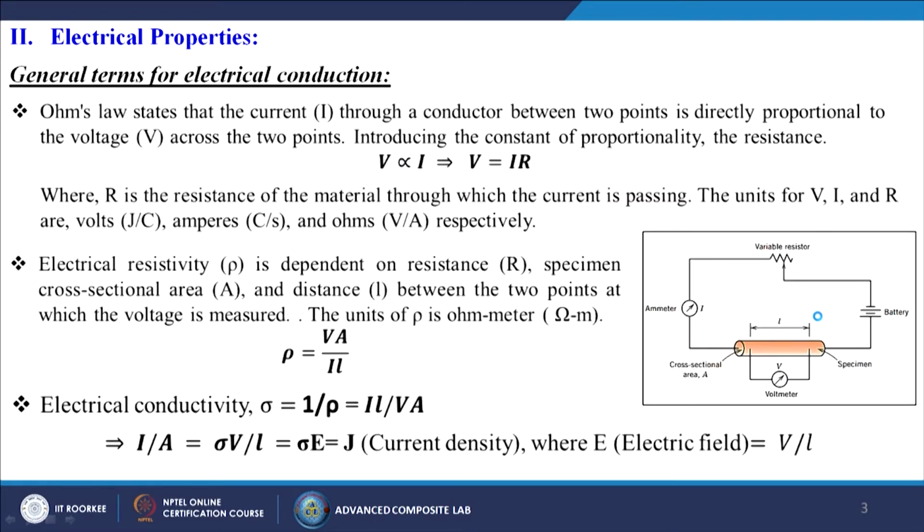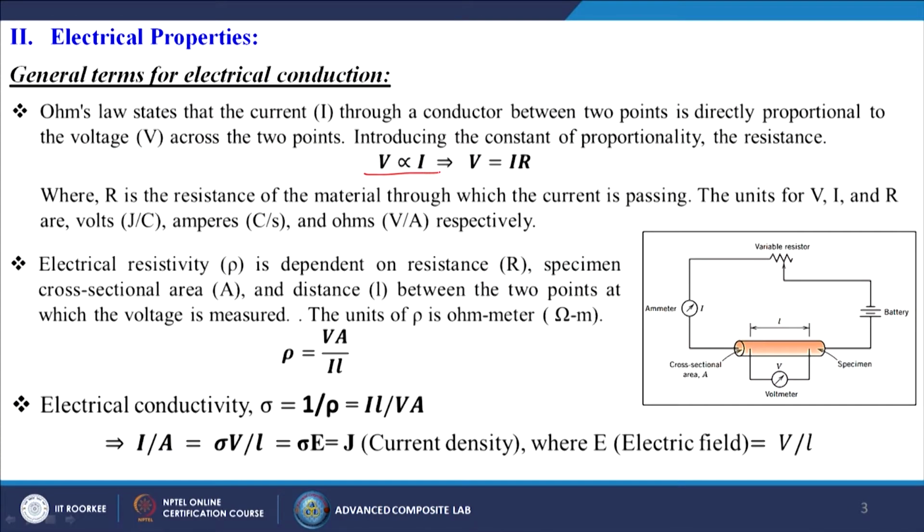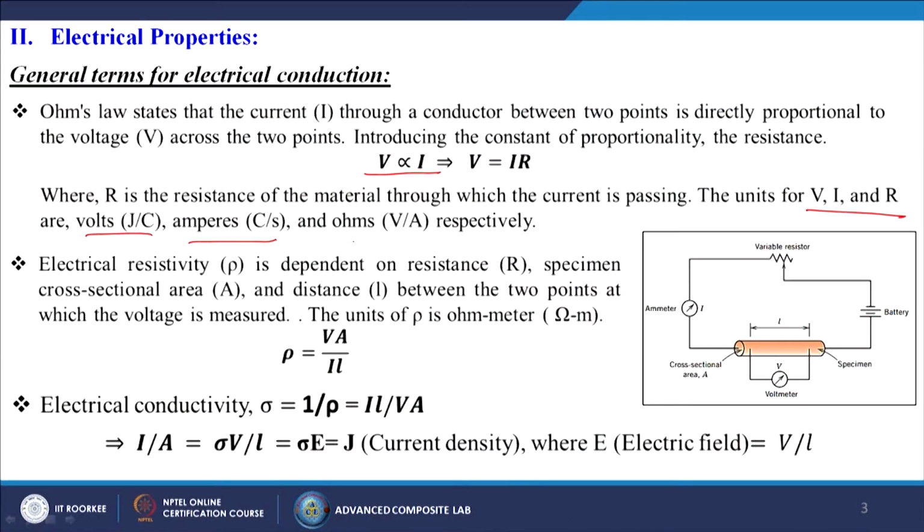First we will discuss the electrical properties of the metal itself. When we are talking about the electrical properties of metals, the first law we generally follow is known as Ohm's law. What does Ohm's law state? Ohm's law states that V is directly proportional to I. V is the voltage and I is the current passing through. If we derive that formula properly, we get V equals IR. Here R is the resistance of that particular material. The units of V, I and R are volts, amperes and ohms.